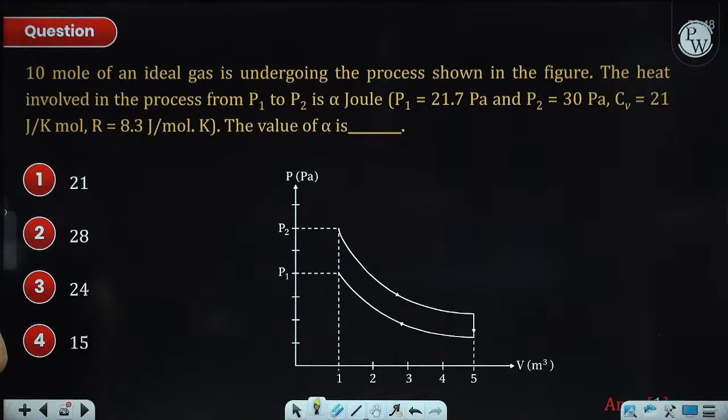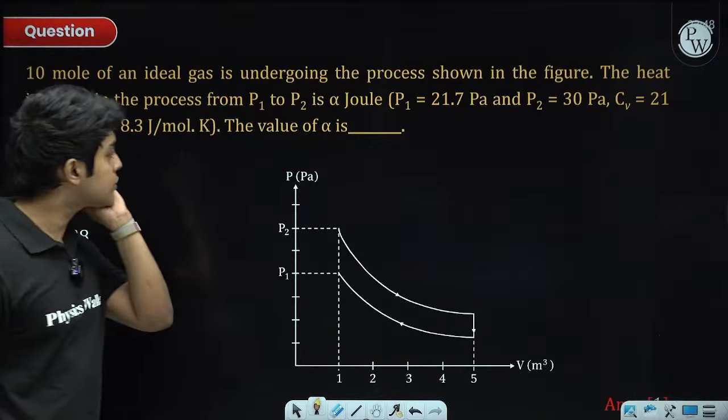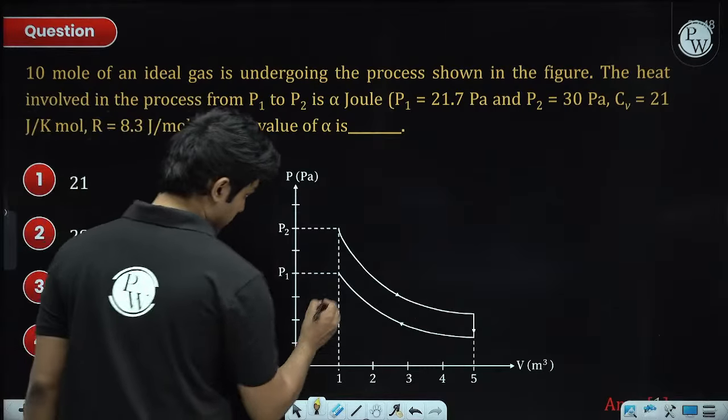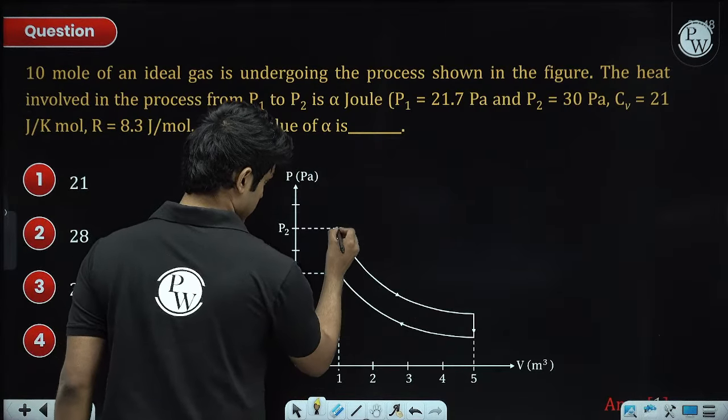Thermodynamics. Okay, so in this question, we have to find the heat involved in the process from P1 to P2.